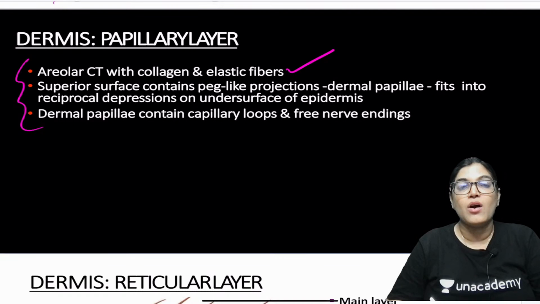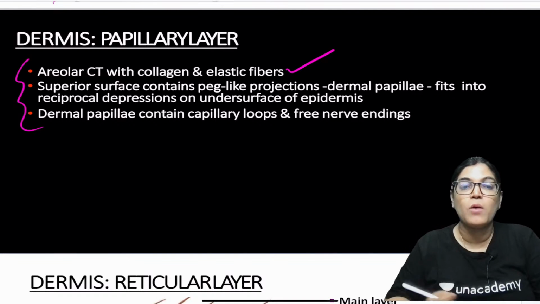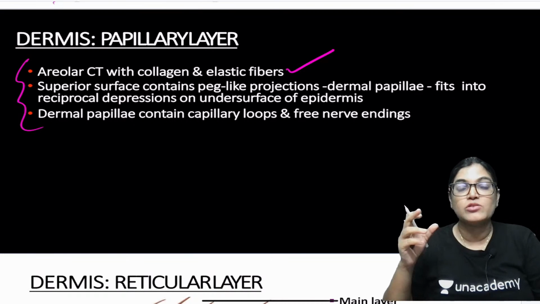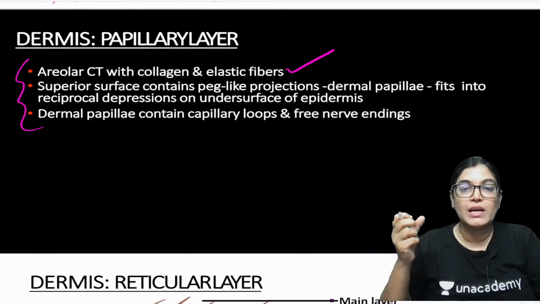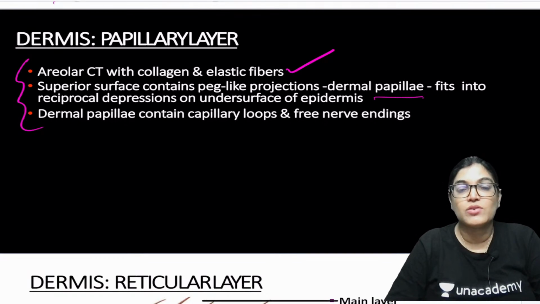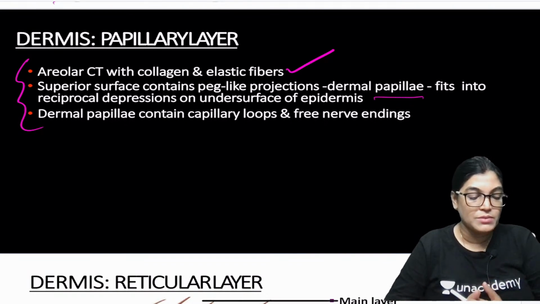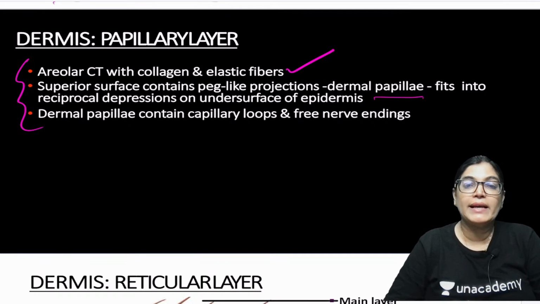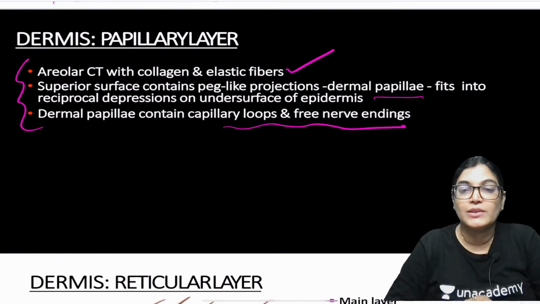The superior surface of the dermis is projected in the form of peg-like projections. You can see here, as in the diagram we have seen, the projecting part of the dermis is called dermal papillae, and it fits under the surface of the epidermis. In which layer of the epidermis is it fitting? It is fitting into the epidermal ridge. Dermal papillae contain capillary loops and nerve endings.